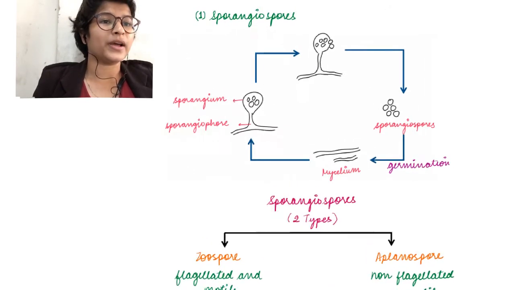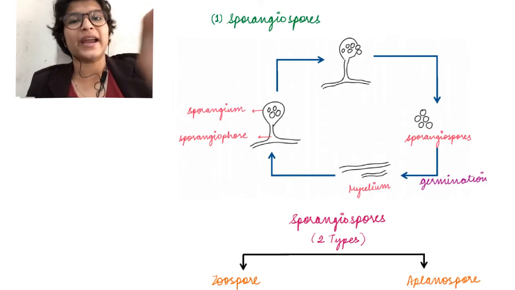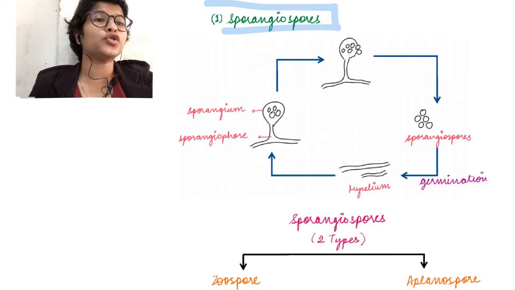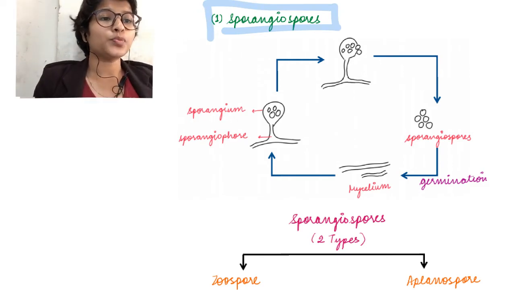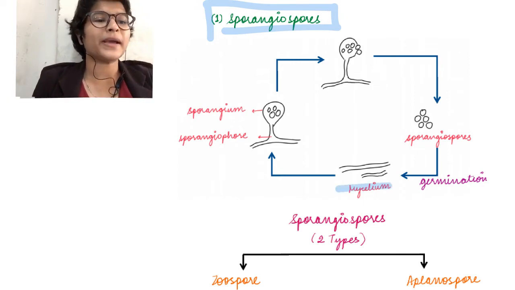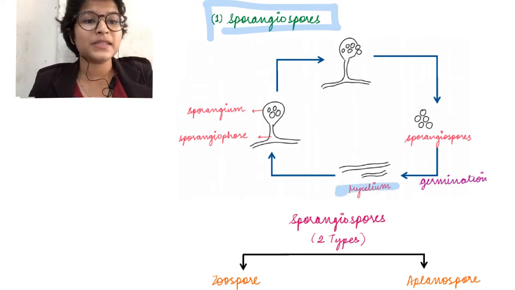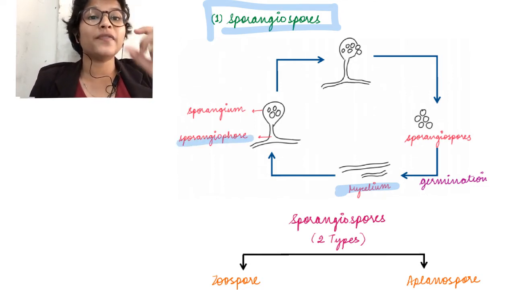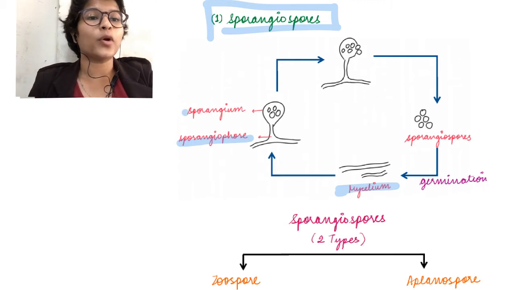The first category is called sporangiospores. These sporangiospores are nothing but those spores that develop in something called a sporangium. So this is your mycelium. It develops an overgrowth called sporangiophore, which develops a round organ called sporangium.